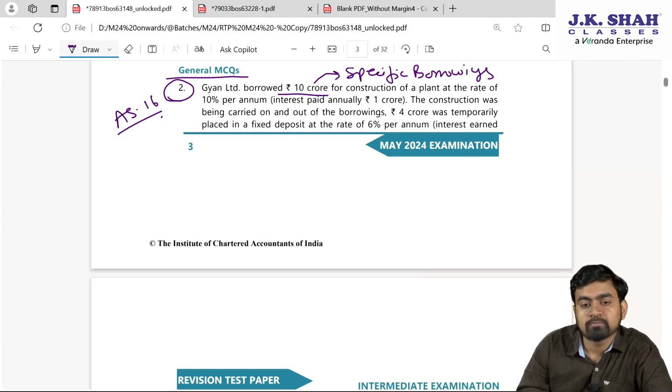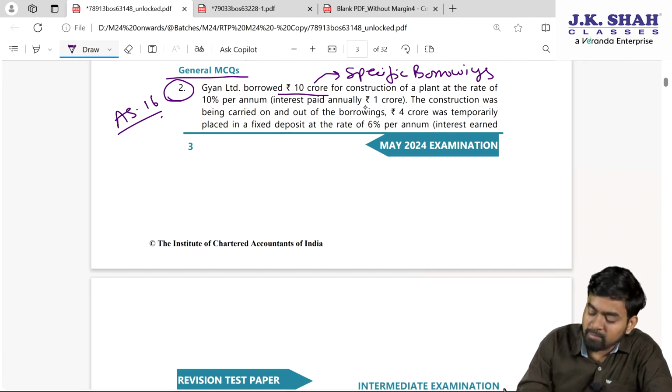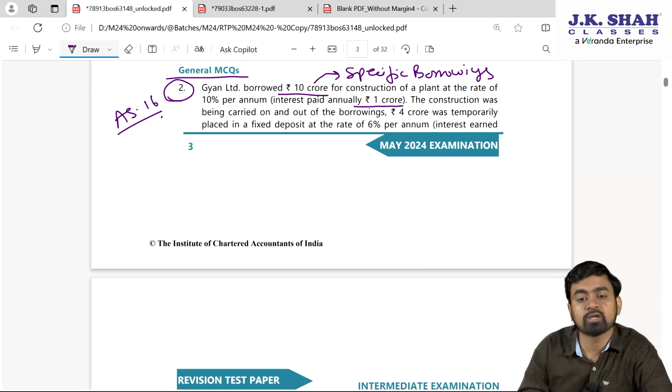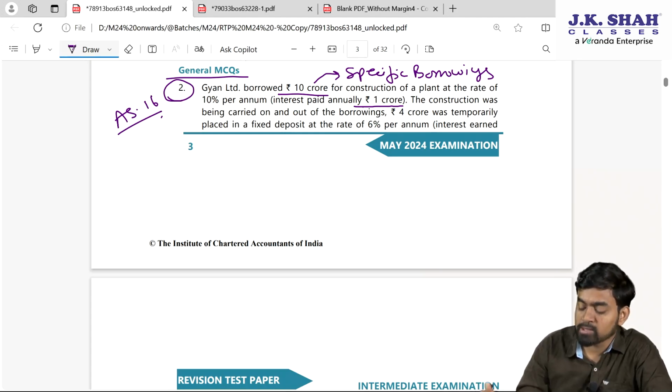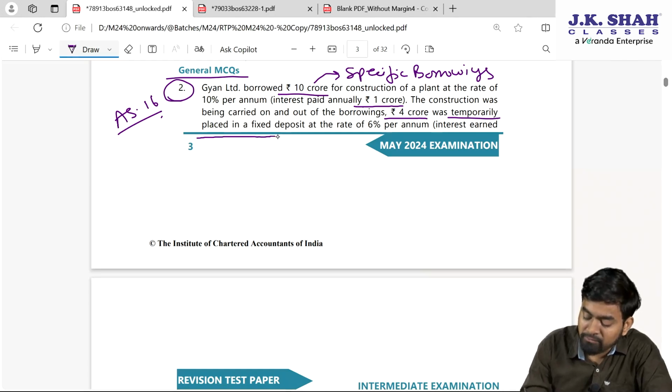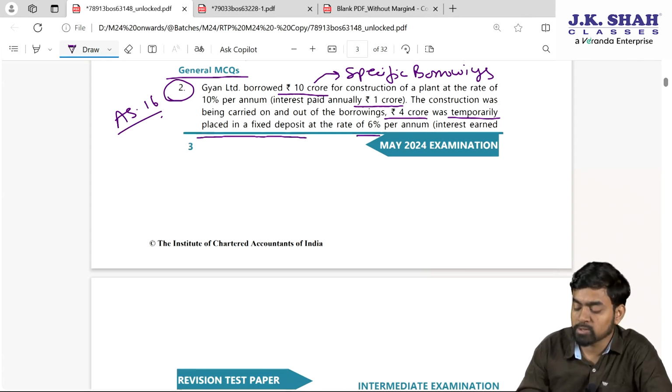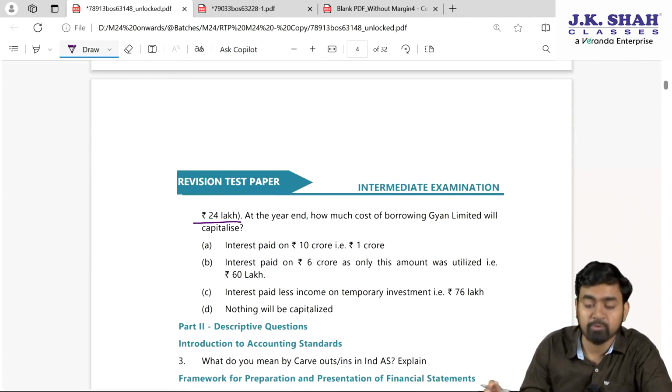Borrowing cost, interest paid annually 1 crore. Very simple, 10 crore into 10%, which comes to 1 crore. That much interest, borrowing cost we have to pay. The construction was being carried on, and out of the borrowings, 4 crore was temporarily placed in fixed deposit at the rate of 6%. So tell me, 4 crore into 6%, interest earned would be 24 lakhs. At the end, how much cost of borrowing Gyan Limited will capitalize?